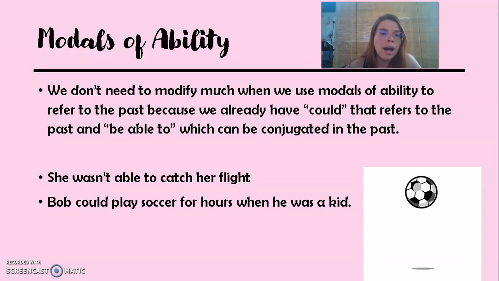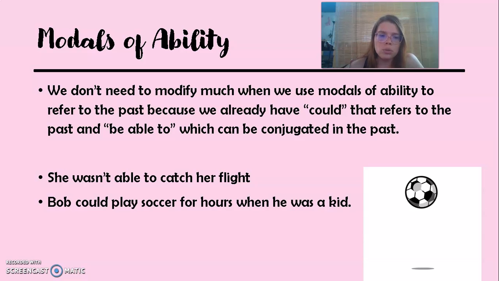I can say, when I was a child, I could watch TV for hours. And also we have be able to. Remember that be able to is a very nice modal because we can use it in every verb tense that we want, as long as we conjugate the verb to be.